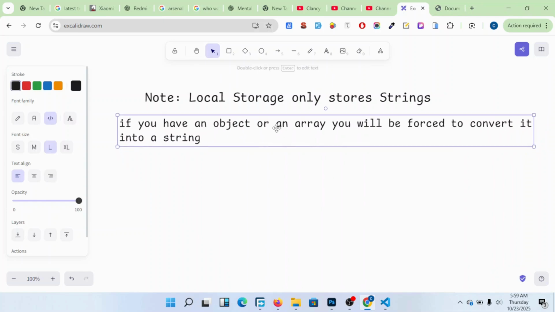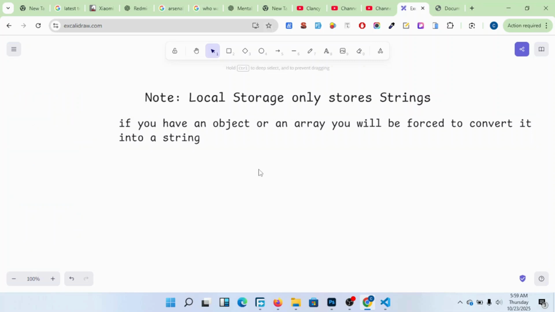Have you understood this very well? Local storage will not let you just do things as you want. Objects are not stored in local storage. Arrays are not stored in local storage. You will have to convert an object or an array into a string by force if you want it to be kept in the local storage.